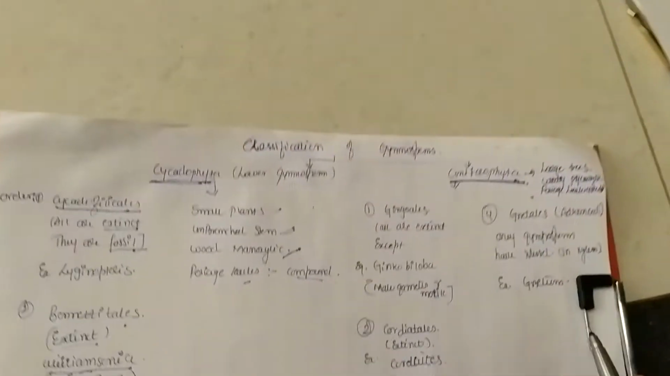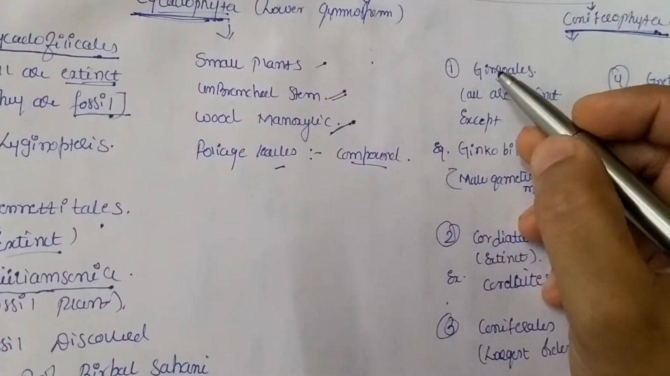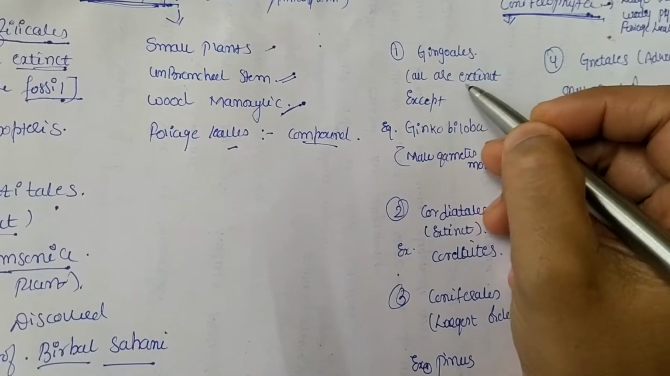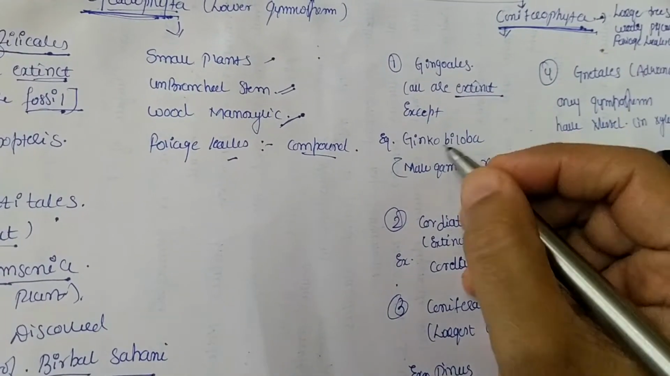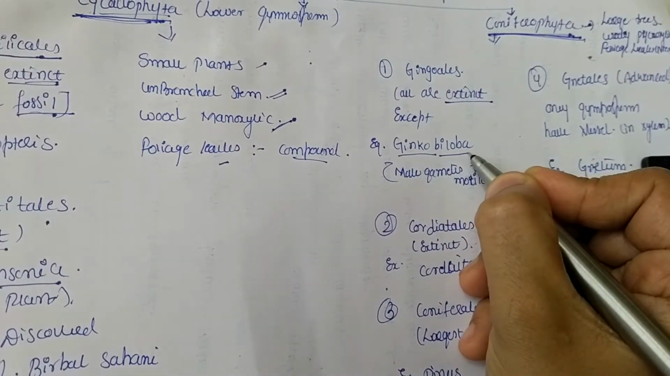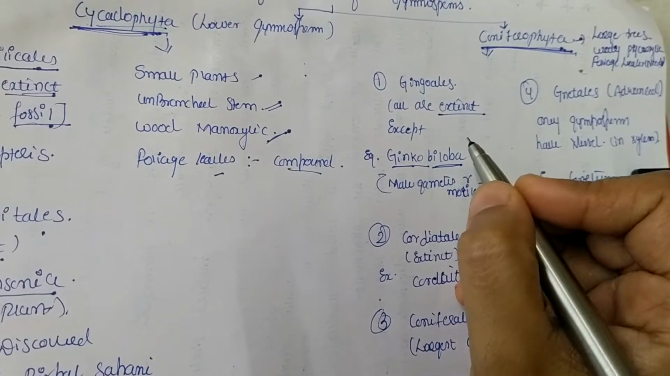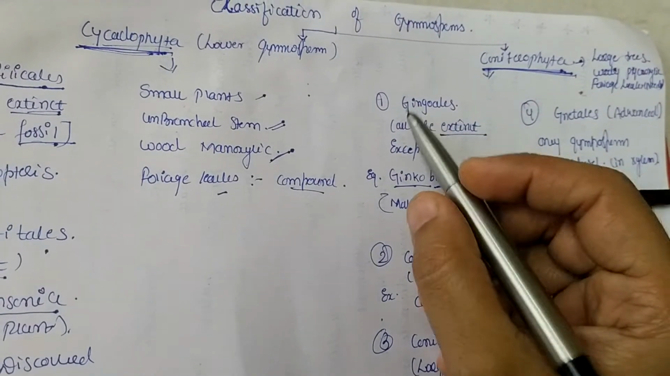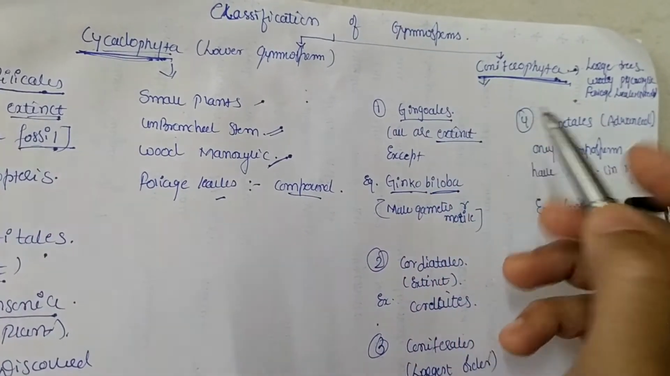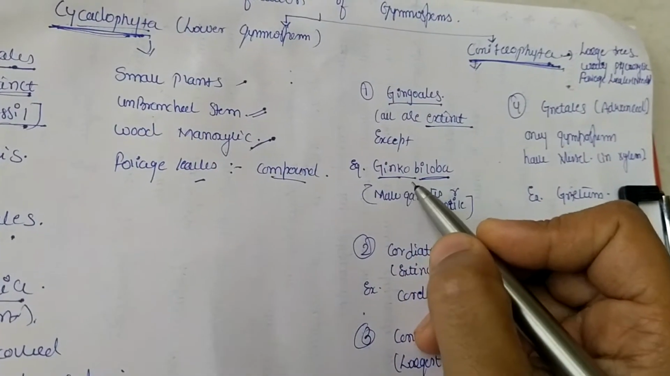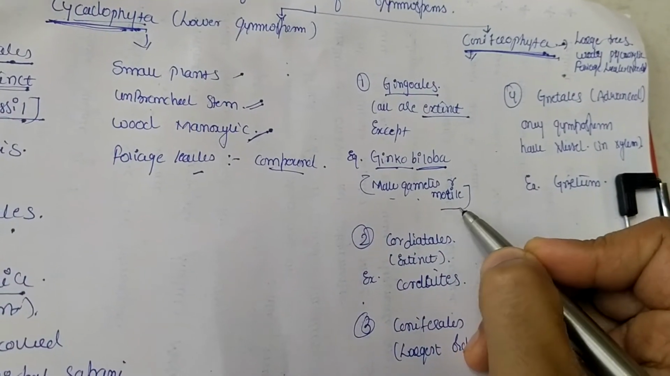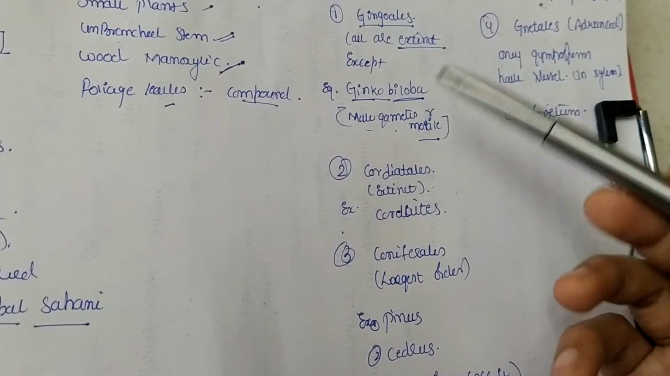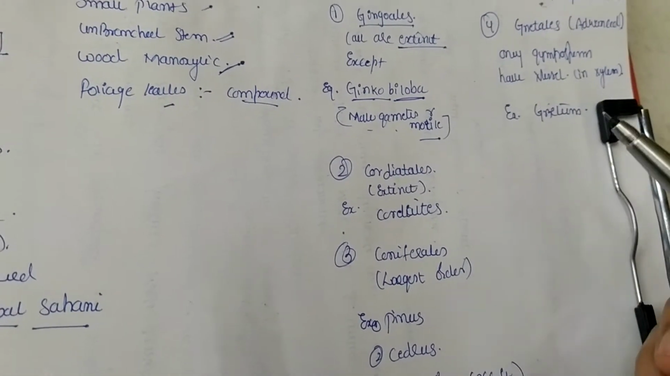It has been divided into orders like Ginkgoales. Ginkgoales, again the examples of this one are all extinct except one species called Ginkgo biloba. Ginkgo biloba is the only plant which is alive, which is living, belonging to the order Ginkgoales. Here in Ginkgo biloba, male gametes are motile. We are going to discuss in detail these orders with specific examples.